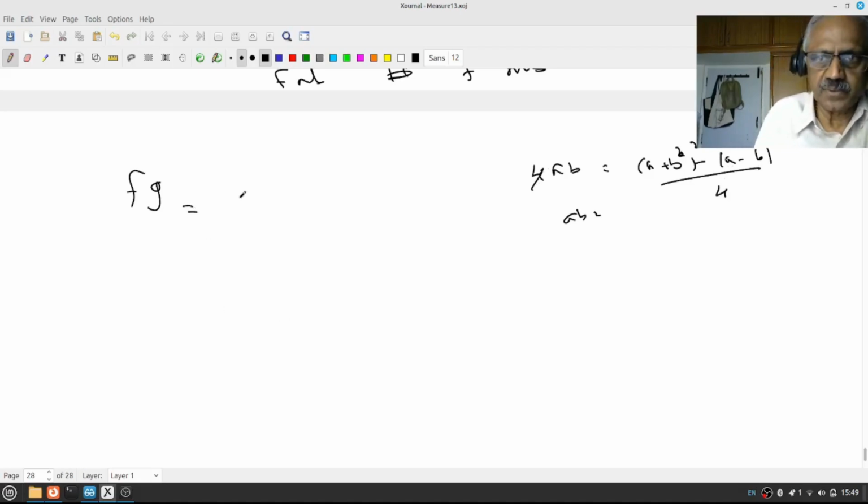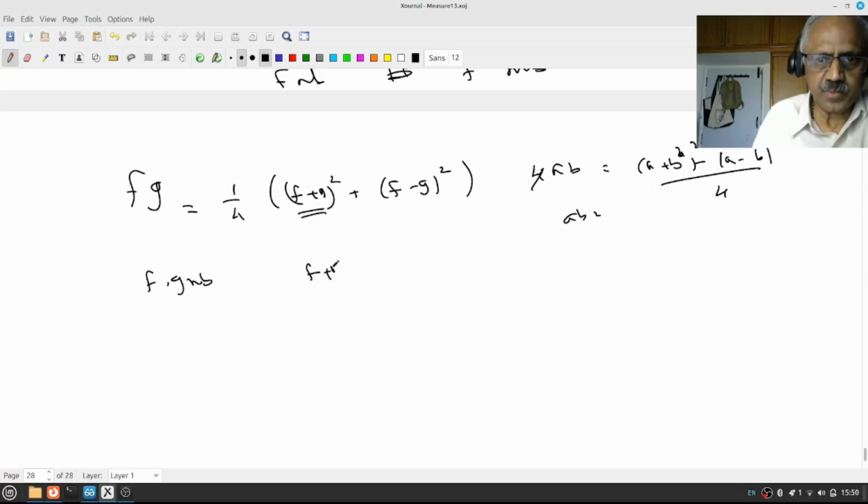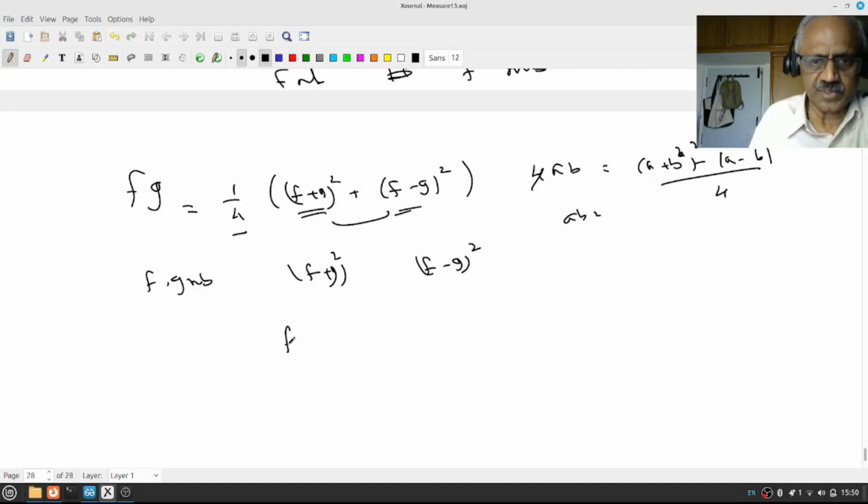Therefore fg equals 1 by 4 of (f plus g) whole squared minus (f minus g) whole squared. Now if f and g are measurable, then f plus g is measurable, and hence (f plus g) whole squared is measurable. Similarly (f minus g) whole squared is measurable, and hence the difference of these functions is measurable, scalar multiple, therefore fg is measurable.